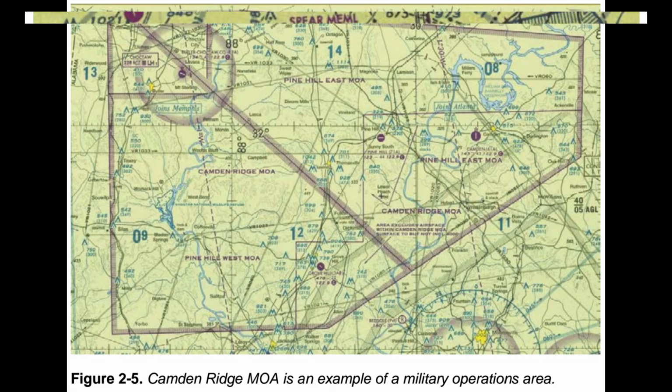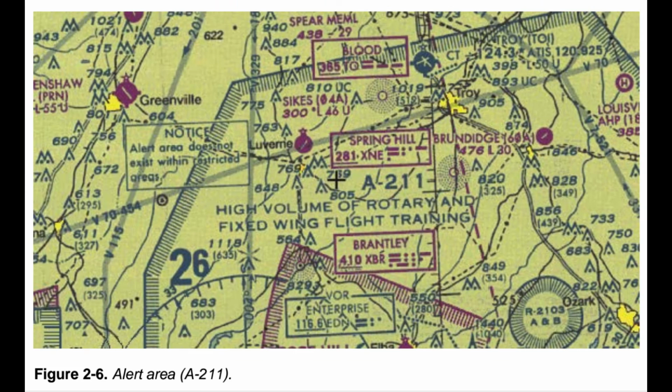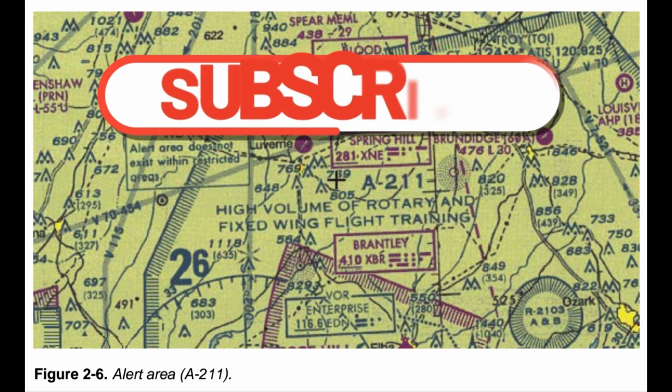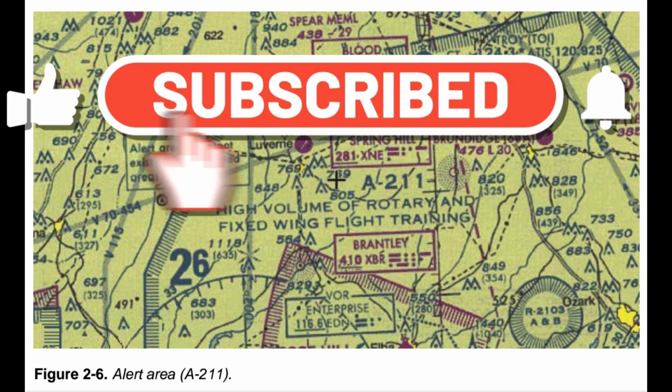Alert areas. Alert areas are depicted on aeronautical charts with an A followed by a number, e.g., A211, to inform non-participating pilots of areas that may contain a high volume of pilot training or an unusual type of aerial activity. Pilots should exercise caution in alert areas. All activity within an alert area shall be conducted in accordance with regulations, without waiver, and pilots of participating aircraft, as well as pilots transiting the area, shall be equally responsible for collision avoidance.